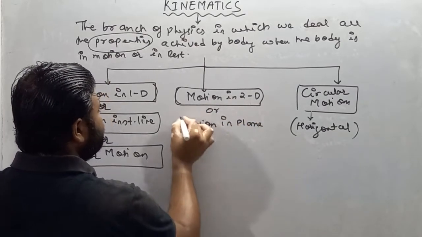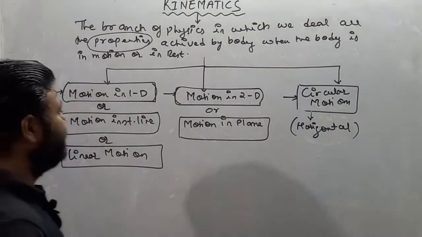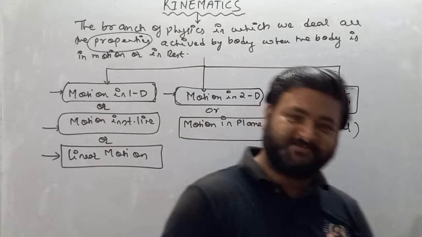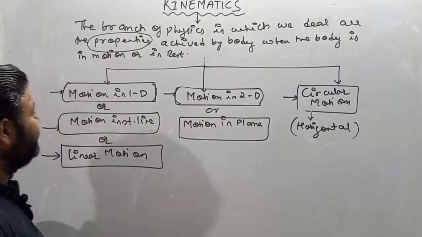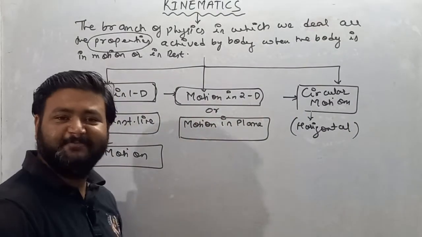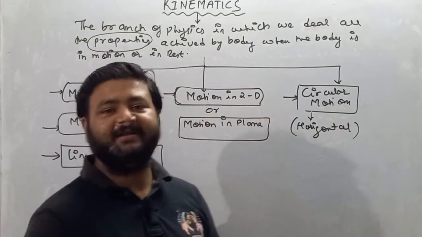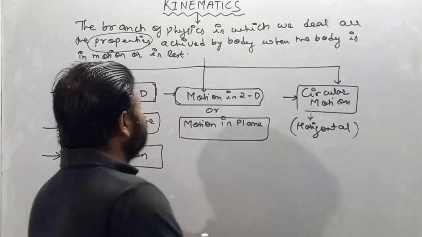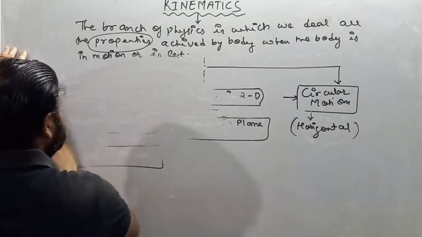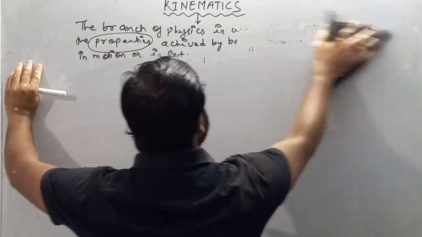Motion in plane. So we'll discuss three different parts in kinematics. One is motion in one dimension, or we can say motion in straight line, or we can say linear motion. In the second part, we'll study motion in two dimensions, or motion in plane. And in the third part, we'll discuss horizontal circular motion. So let's start understanding what motion in one dimension is, what motion in two dimensions is, and what motion in three dimensions is.